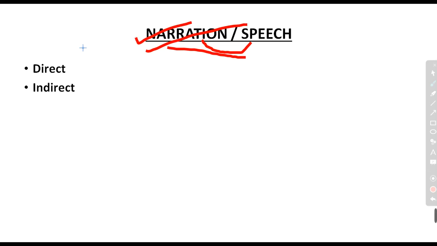Then there are two parts of narration, direct and indirect. What is the meaning of direct? Any idea or statement that we get from a particular person directly, that is direct speech. And what about the indirect? Any idea that we get from another person, that has already been said, is known as indirect.